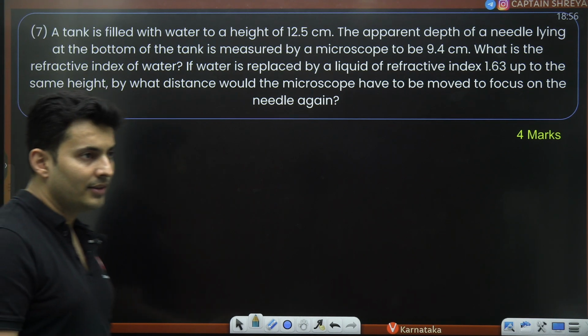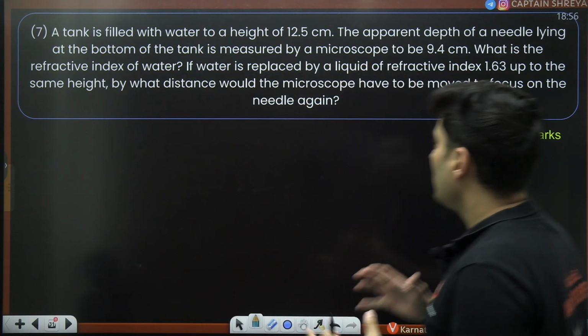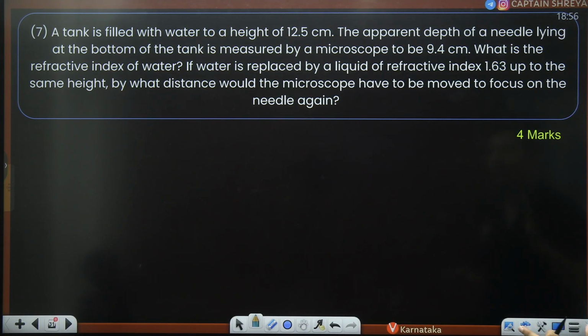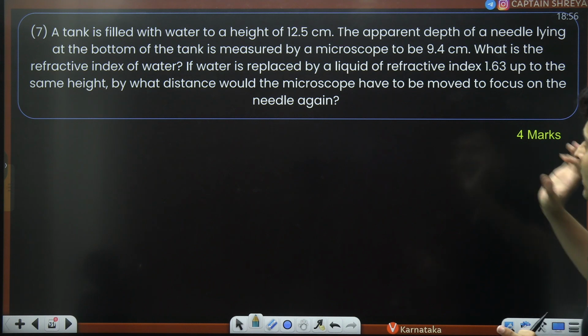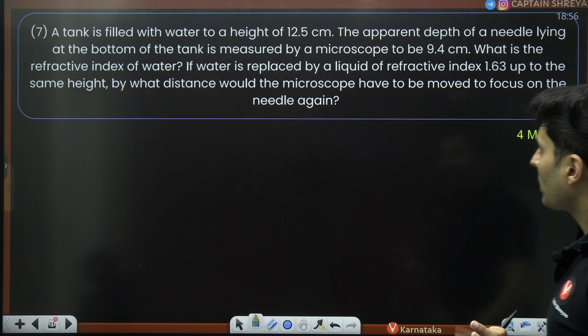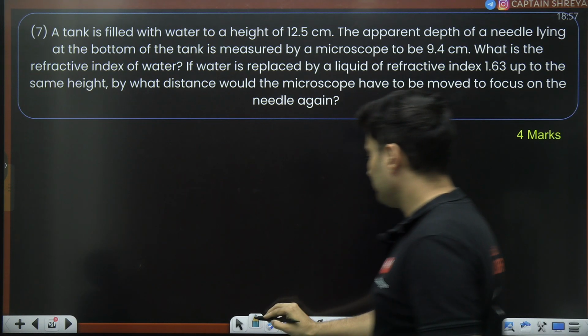There is a tank filled with some liquid to a height of 12.5. Apparent depth is 9.4. What is the refractive index?